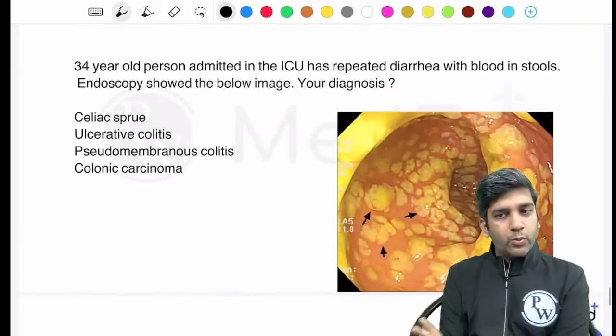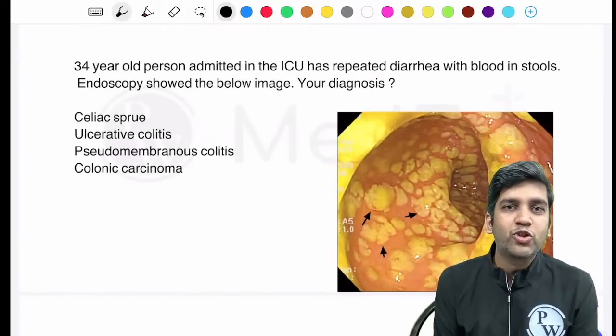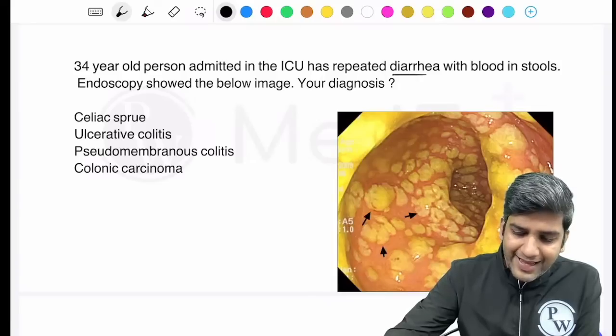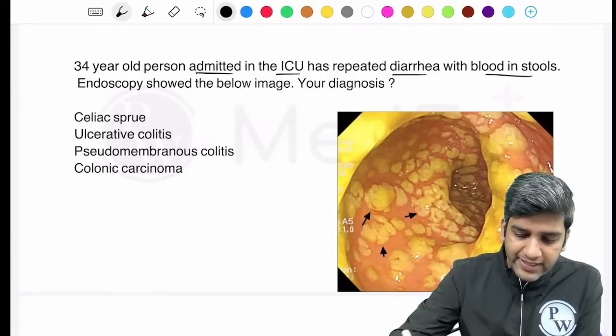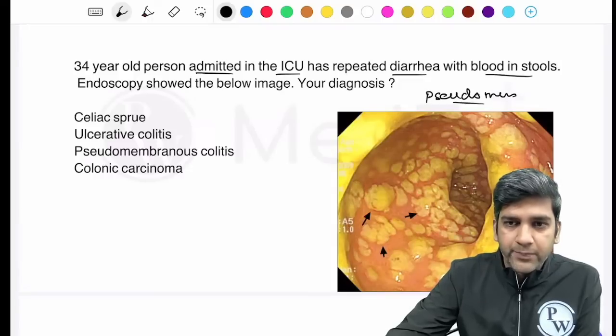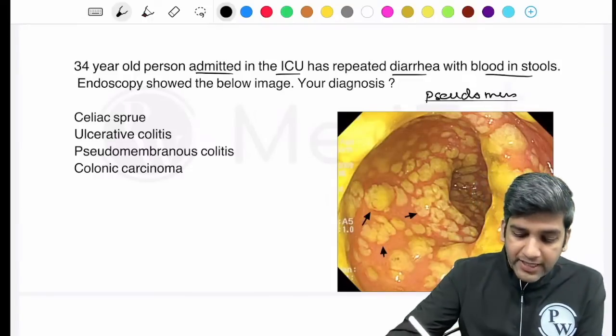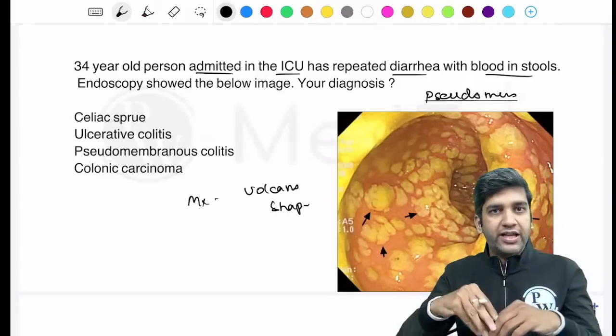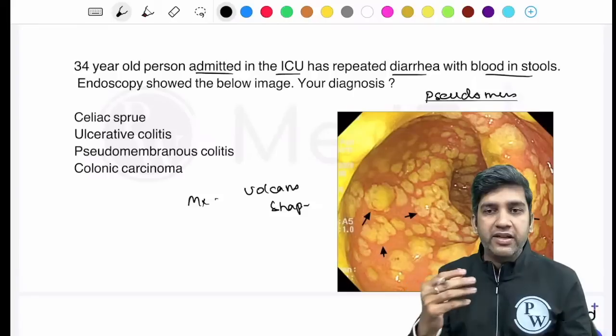Let's ignore this. Was this image there? I'm sure Dr. Sandeep will also talk about this image in endoscopy. If this image was there, diarrhea and blood in stools in a patient admitted to the ICU, this is a classical example of pseudomembranous enterocolitis. Fine. If microscopy was there, you have the volcano-shaped lesions. That's where you have lots of pus points, everything coming outside, the neutrophils, necrotic debris, everything coming outside.